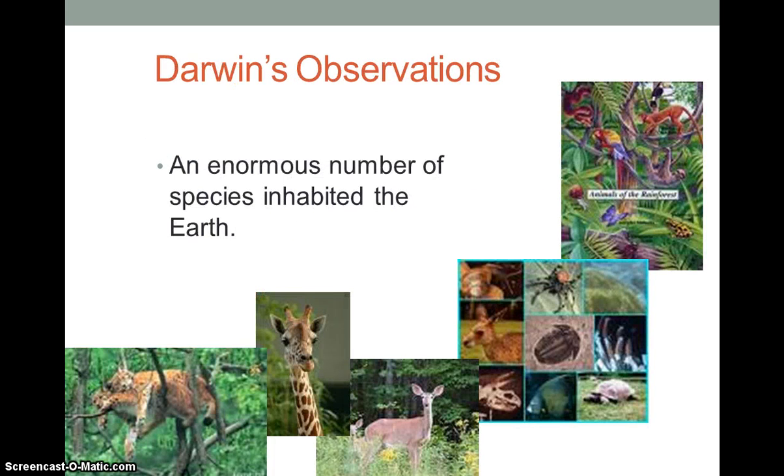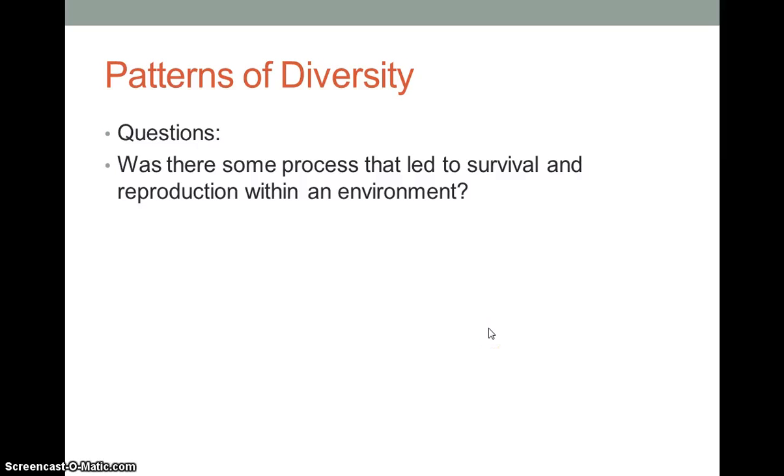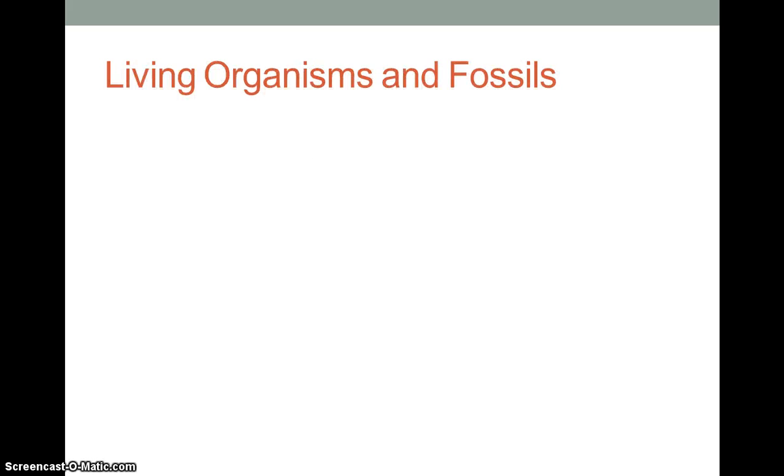He made many observations, and there was an enormous number of species that inhabited the earth. So we have tons of different species that inhabit the earth. Some questions that he thought to himself: was there some process that led to the survival and reproduction within the environment? What determined where these species lived?